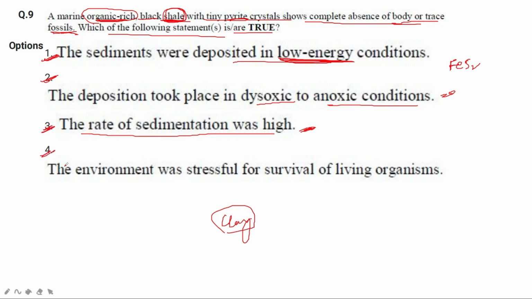The fourth option says the environment was stressful for survival of living organisms. And yes, it has to be right because it already says that complete absence of body or trace fossils is there. So the environment must be stressful. Okay, so this option is also correct. So we can see that all the four options are correct in this case also. 1, 2, 3, and 4.